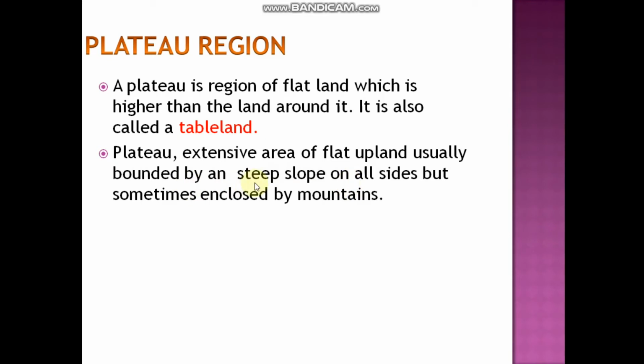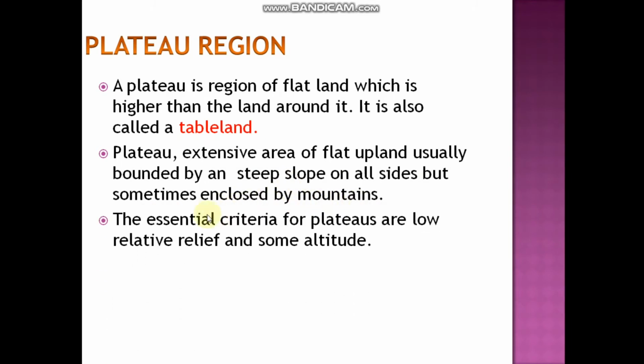There will be a steep slope on all sides of the flat land of the plateau, but sometimes it is enclosed by mountains. The essential criteria for plateaus are relatively low relief and some altitude.